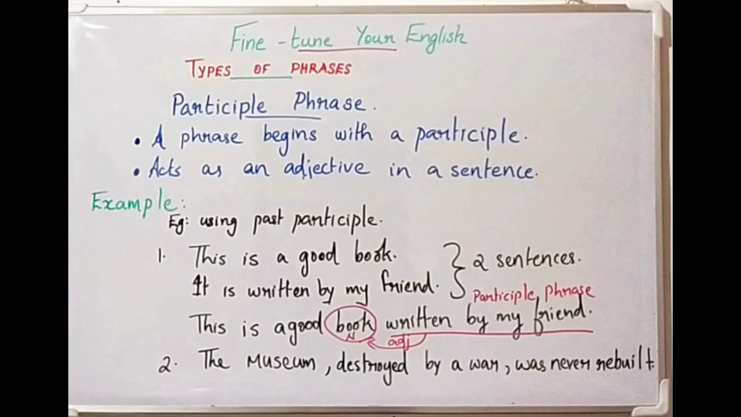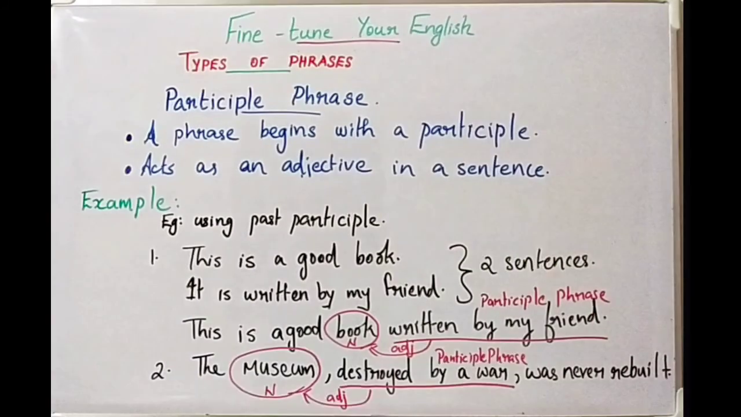Then see the next example. The museum destroyed by a war was never rebuilt. Here the museum is the noun and destroyed by a war is the past participle phrase, and it explains something more about the noun museum. So it is an adjective. So these are the examples you can see for past participle phrases.